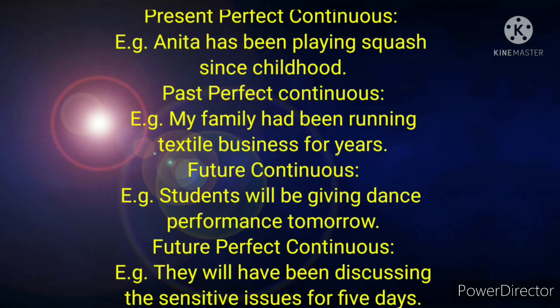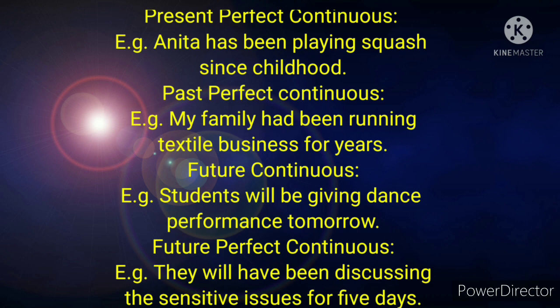We shall see examples for those 4 tenses. Present perfect continuous: Anita has been playing squash since childhood. Past perfect continuous: My family had been running textile business for years. Future continuous: Students will be giving dance performance tomorrow. Future perfect continuous: They will have been discussing the sensitive issues for 5 days.